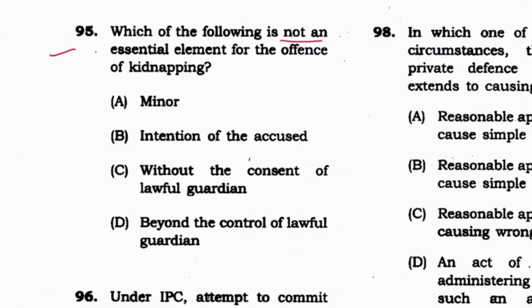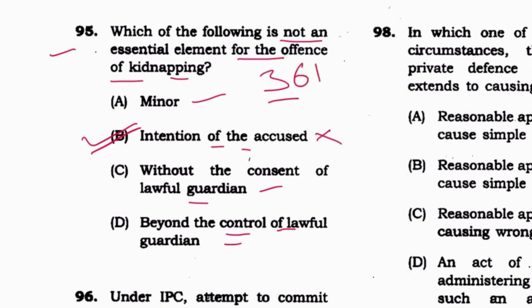Next 95. Which of the following is not an essential element for offense of kidnapping? There must be a minor, yes. Intention of the accused, not relevant. Without the consent of lawful guardian, yes. Beyond the control of lawful guardian, yes. So not essential, B is the answer. Again, kidnapping from lawful guardian mentioned where? Section 361 IPC.